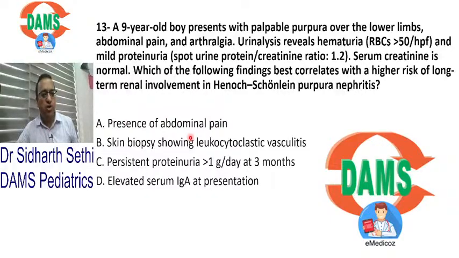Let's talk about two more questions. Here is a 9-year-old boy with palpable purpura. Urine shows hematuria and proteinuria, a protein creatinine ratio of 1.2. What best correlates with the high risk of kidney failure in HSP nephritis?